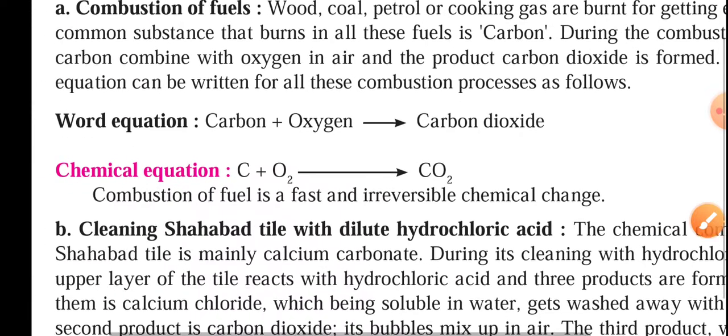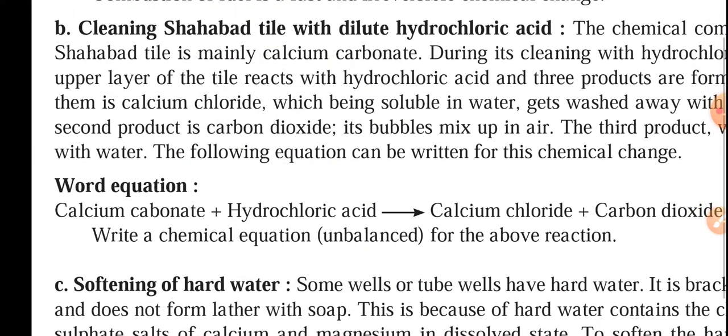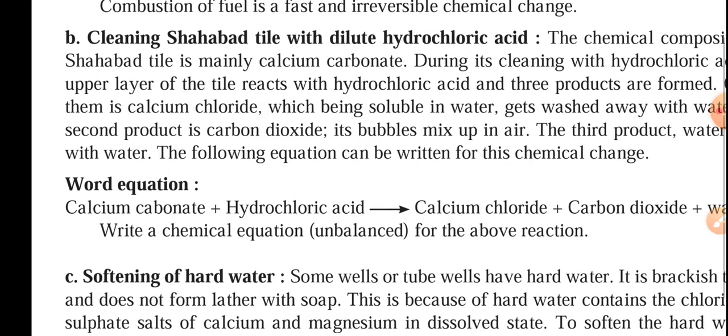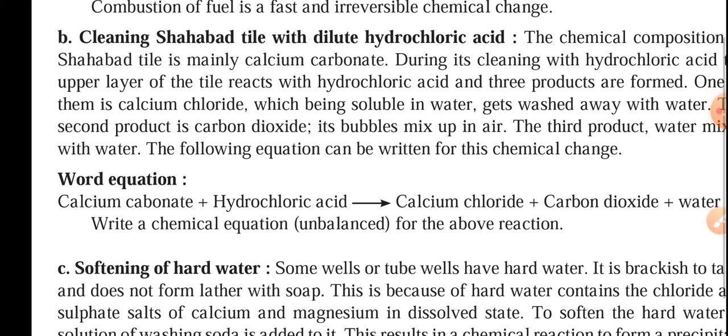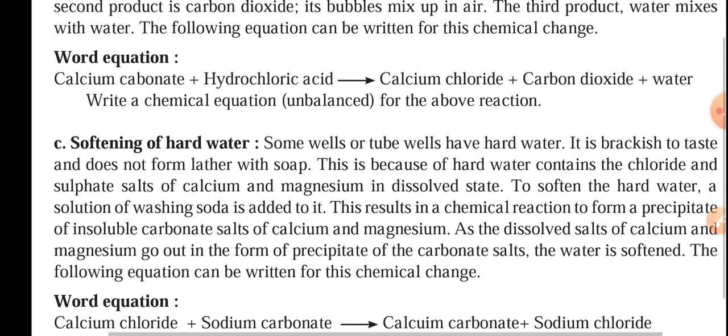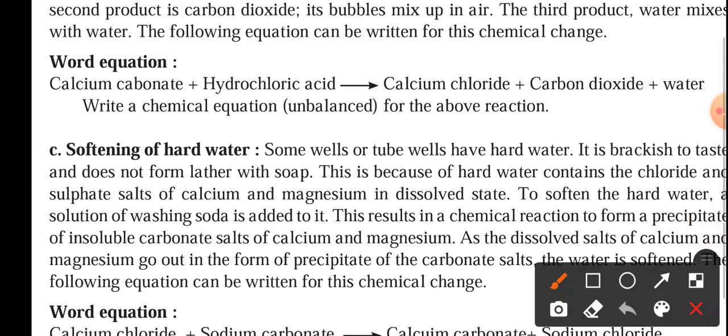Another is cleaning shower tile with dilute hydrochloric acid. This shower tile is nothing but marble. To clean that marble, we can use dilute hydrochloric acid, because the shower tile is calcium carbonate, and when it reacts with dilute hydrochloric acid, it forms calcium chloride with carbon dioxide gas and water. They have given that here: calcium carbonate and hydrochloric acid forming calcium chloride plus carbon dioxide and water.